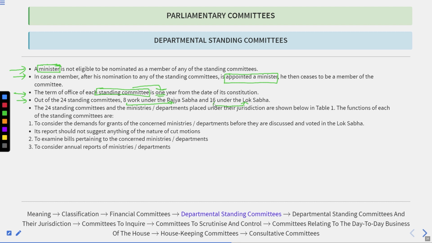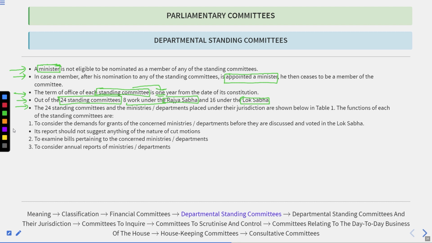Now we have seen the division within the committees. 24 standing committees were there. Out of these 24, 8 committees belong to the Rajya Sabha and 16 committees belong to the Lok Sabha. So this is again an important division that is to be learned.